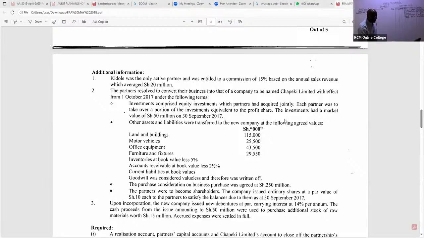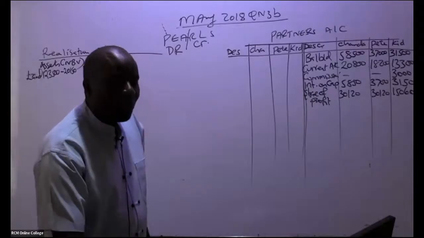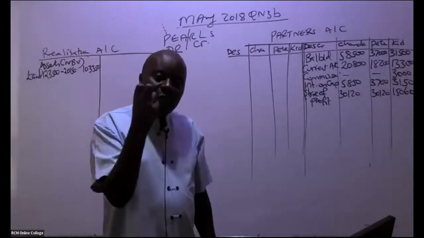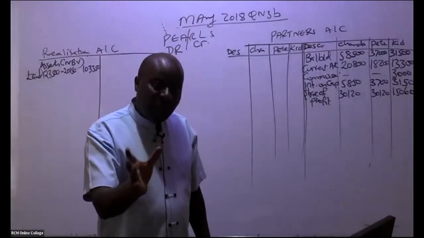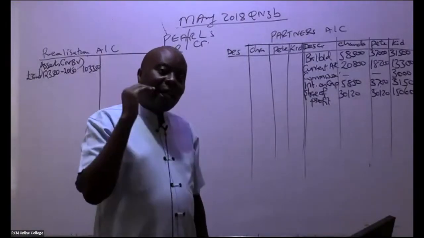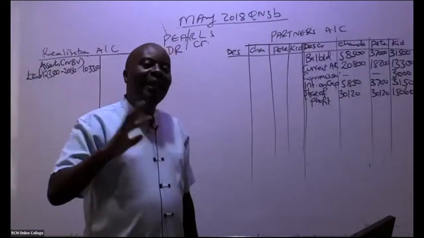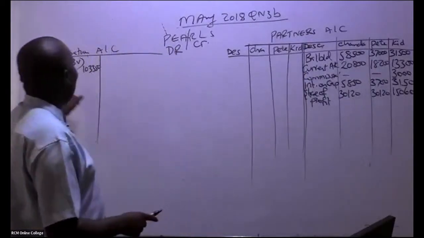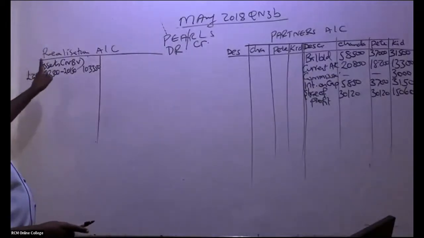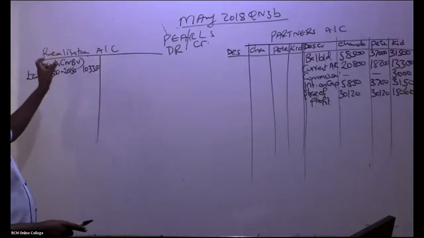When we are doing realization account, we have not yet started negotiating for asset prices. Here, basically, we are realizing the assets at cost minus accumulated depreciation. So anytime we talk about assets being transferred to the new company, they'll be taken to the realization account, but at net book value.